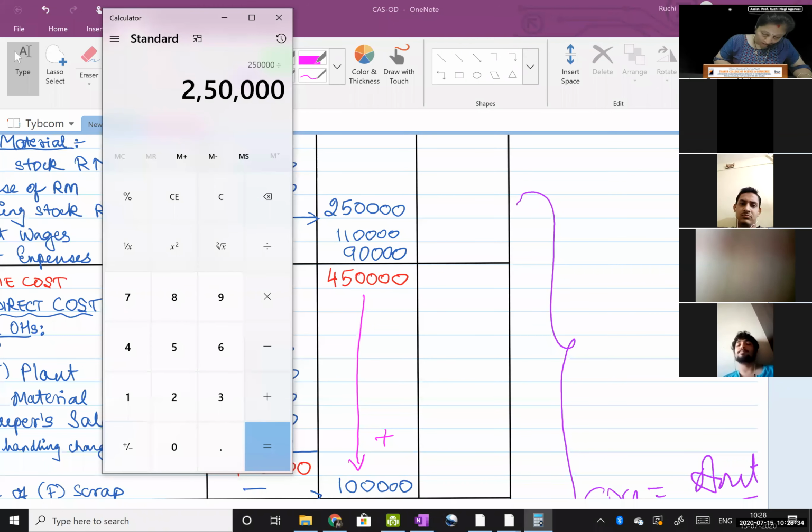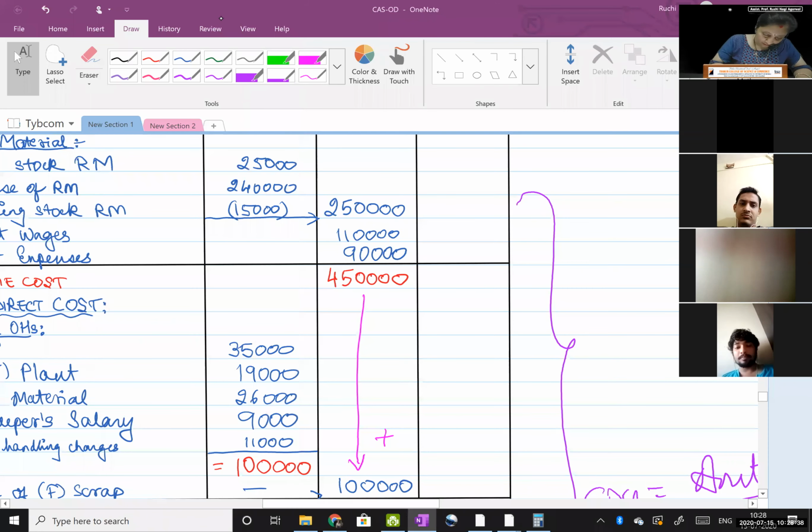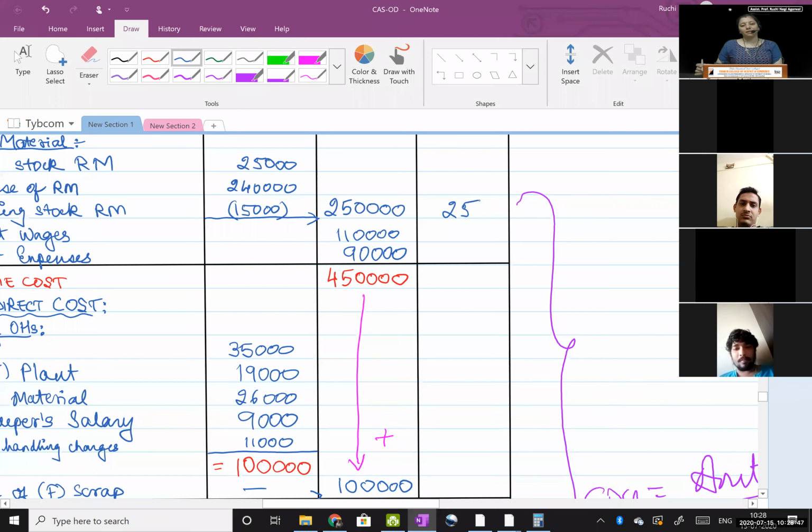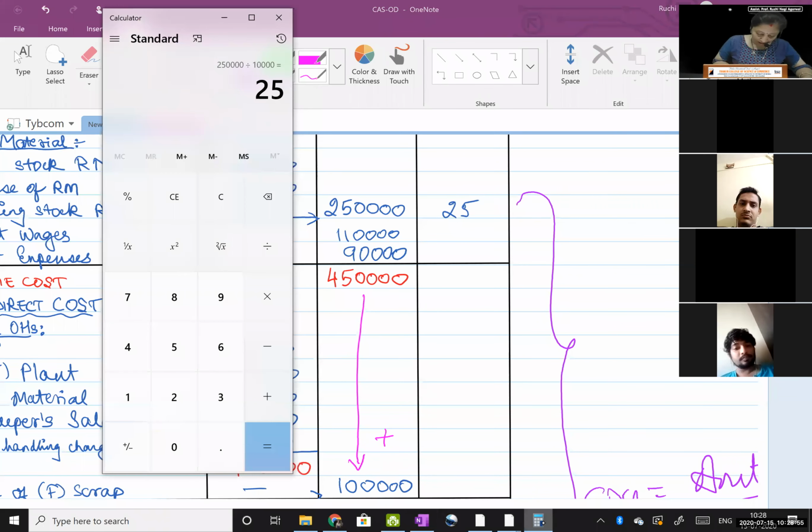2,50,000 divided by 10,000, answer is 25. Write it here. If time permits, I will teach you a shortcut. First let me complete my sum. If not, then next lecture I will definitely teach you the shortcut. Next, 1 lakh 10,000 divided by 10,000, that is 11 rupees.